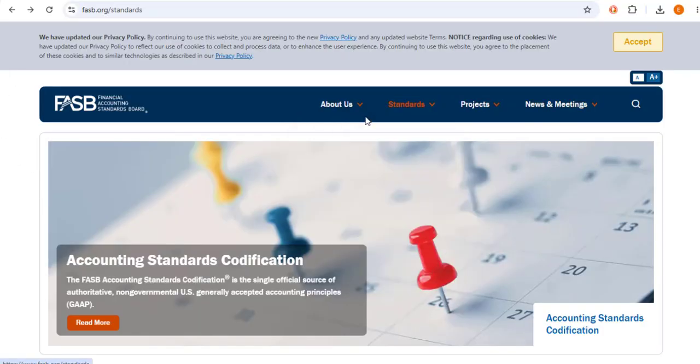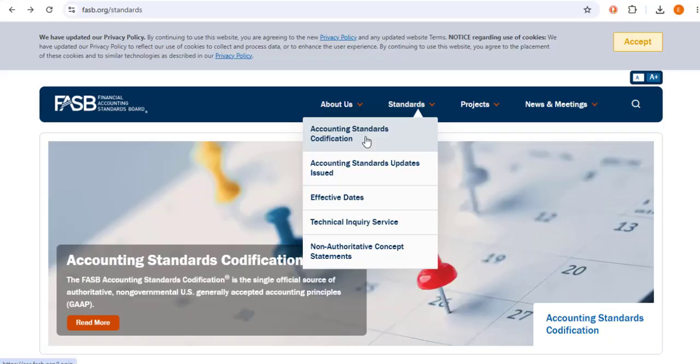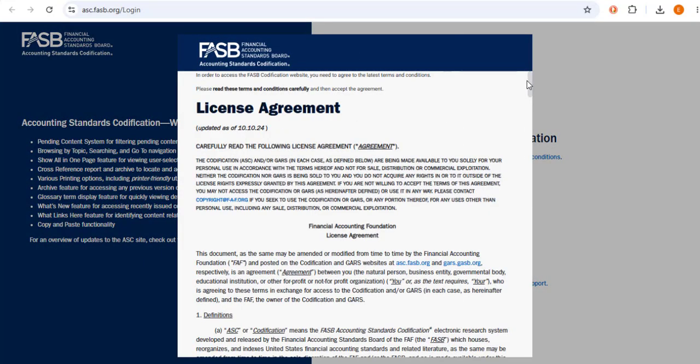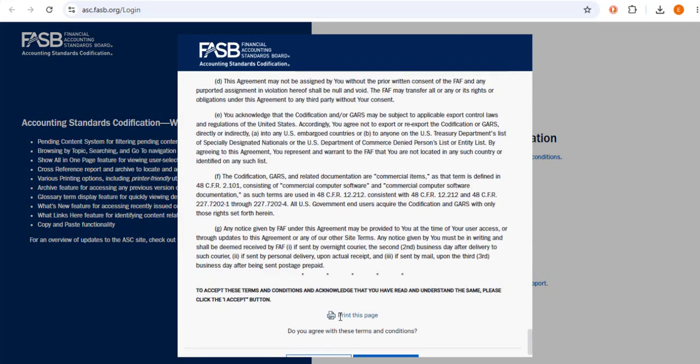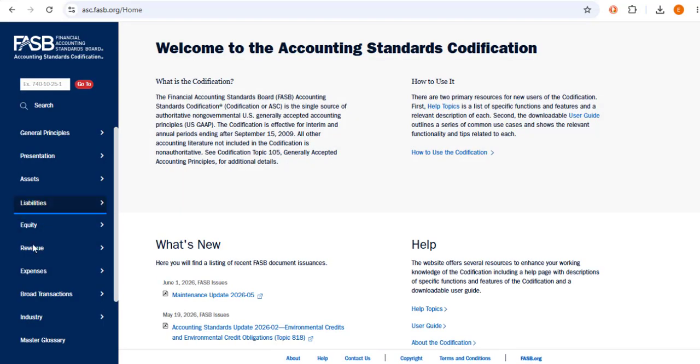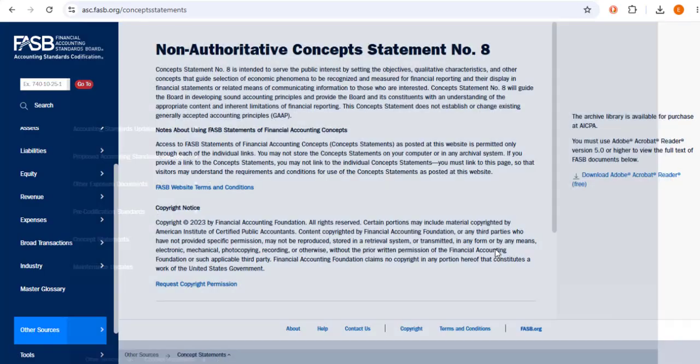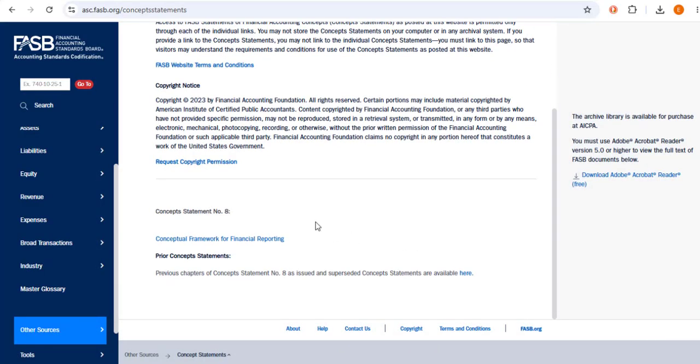You can also go to the codification, and once you're in the codification, you need to prove you're not a robot. Hopefully you're not, but nowadays one never knows. And then once you open that, of course, accept the terms. You can go down to other sources, concept statements, and it takes you to the same information for concept statement 8, and you can access the file that way.